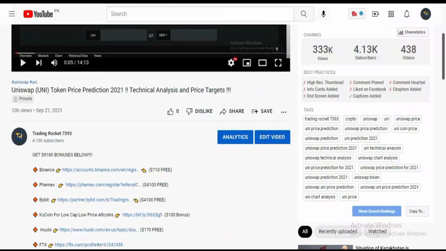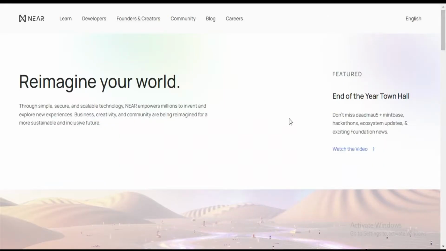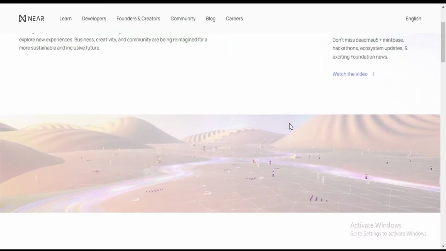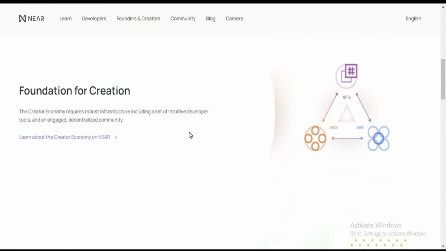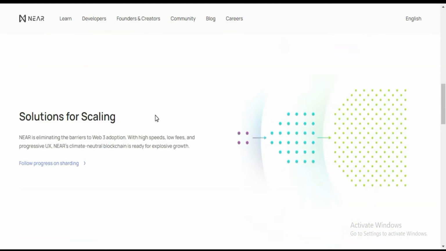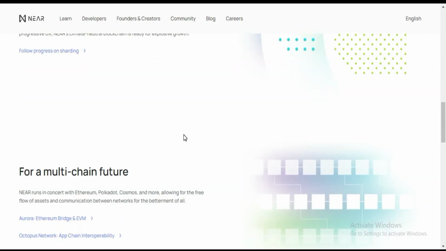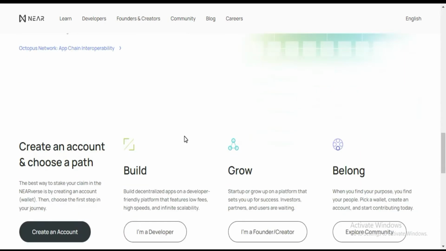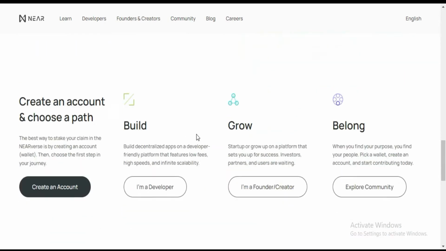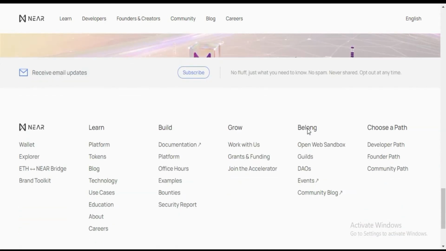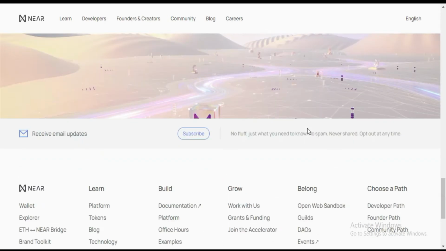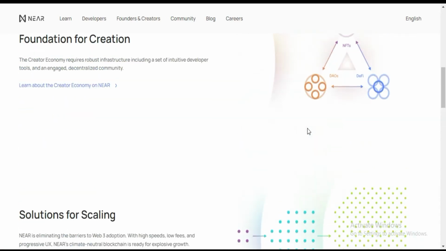Let's dive into the content. This is Near Protocol website. Reimagine your world, and here you can see foundation for creation, solutions for scaling, for multi-chain futures. Create an account and choose path. Build, growth, belong. This is the website and you can visit this website on your own.